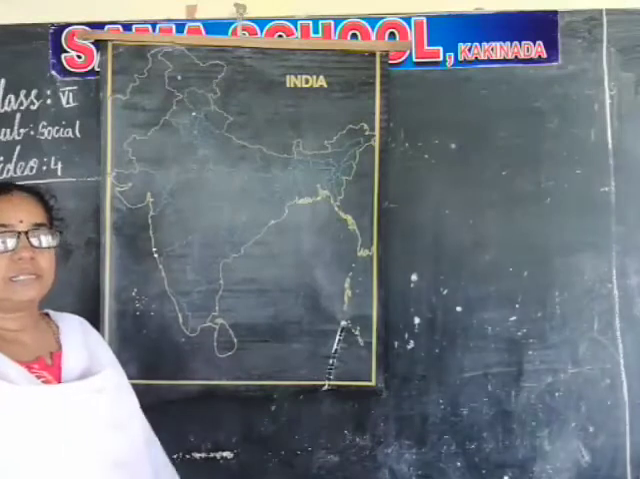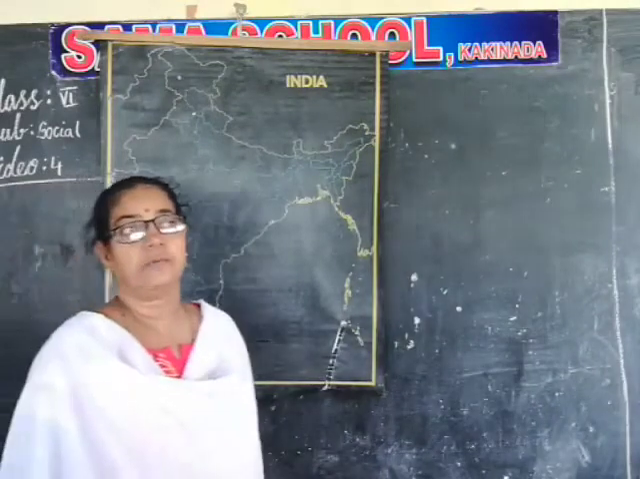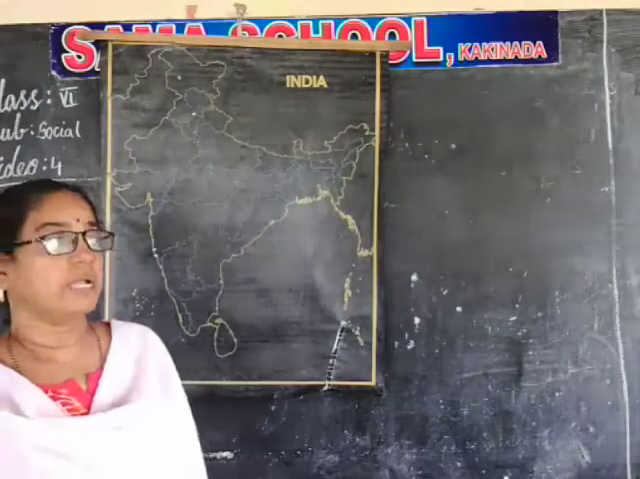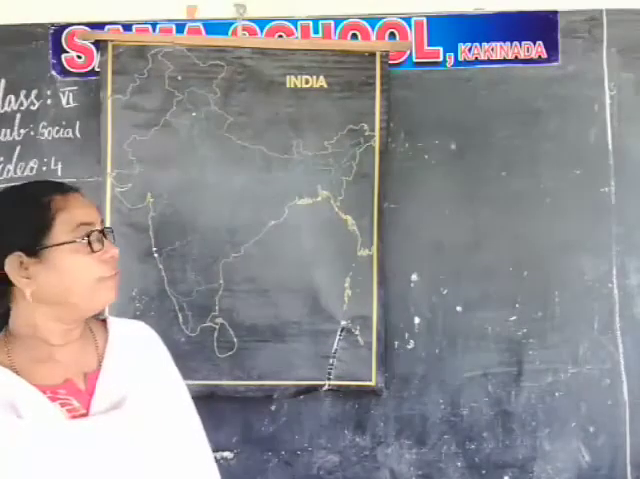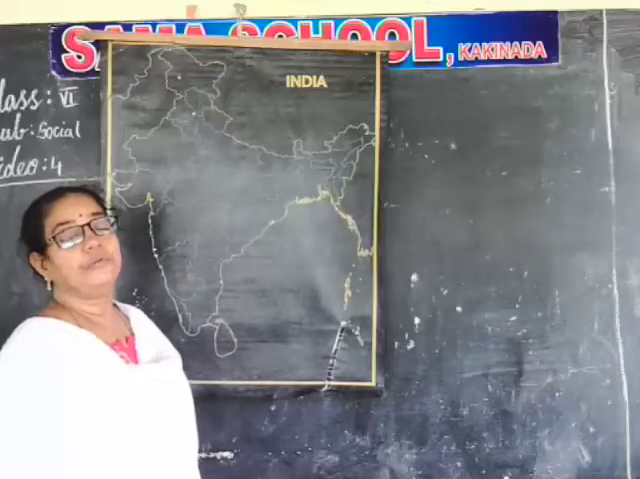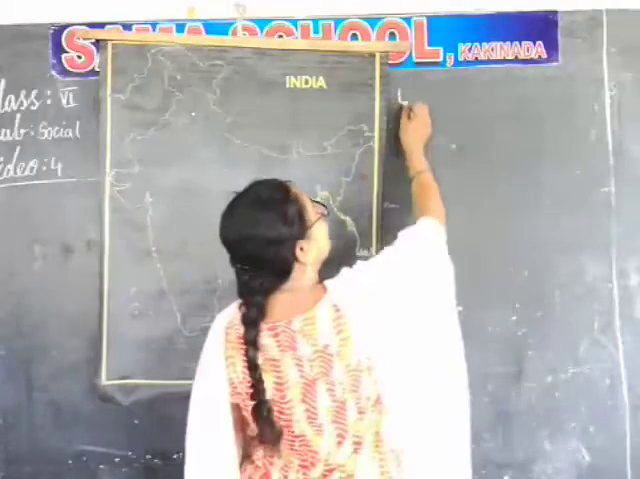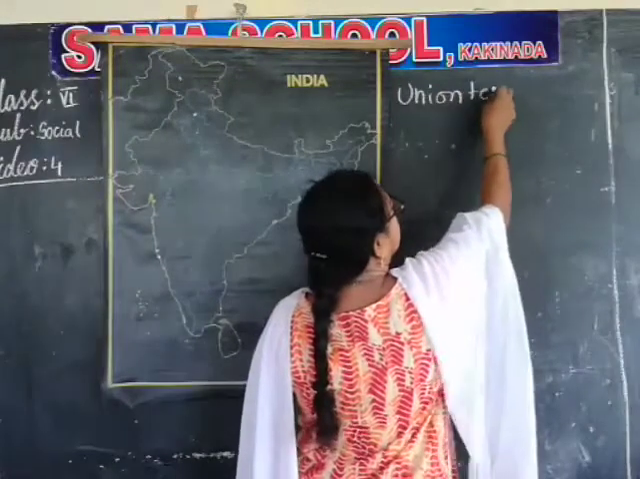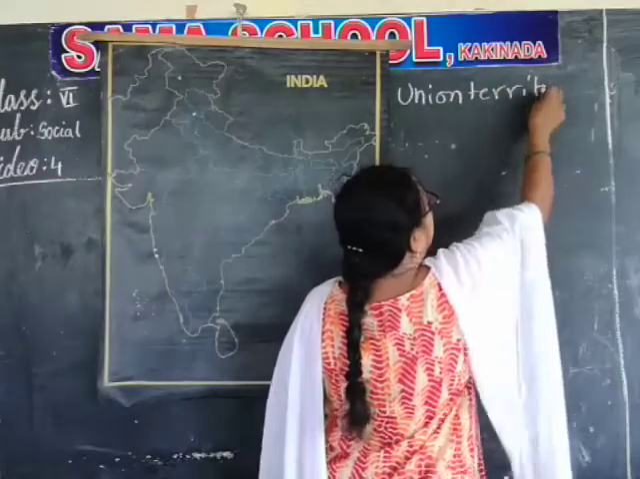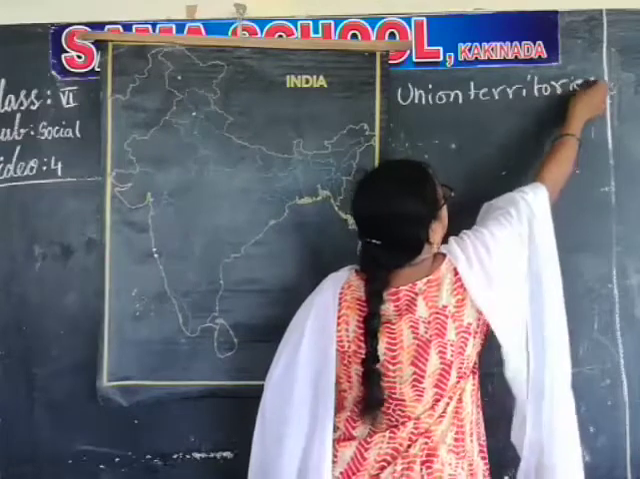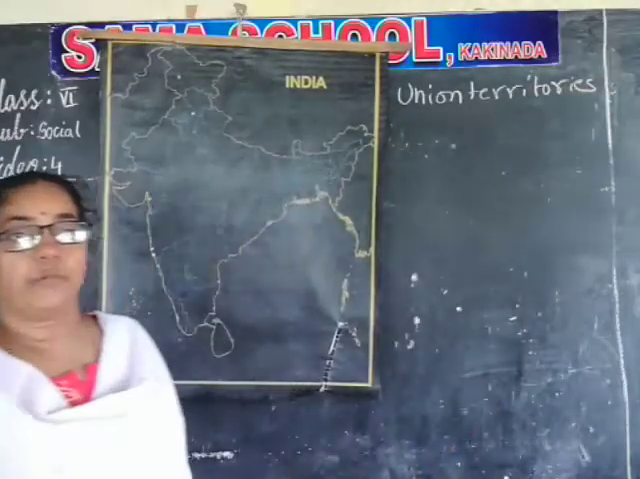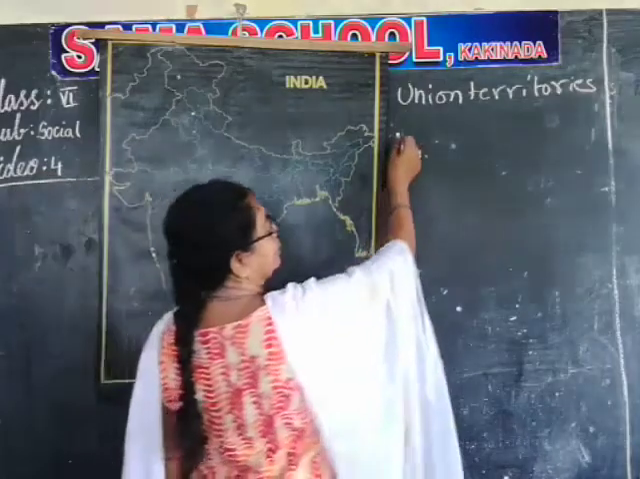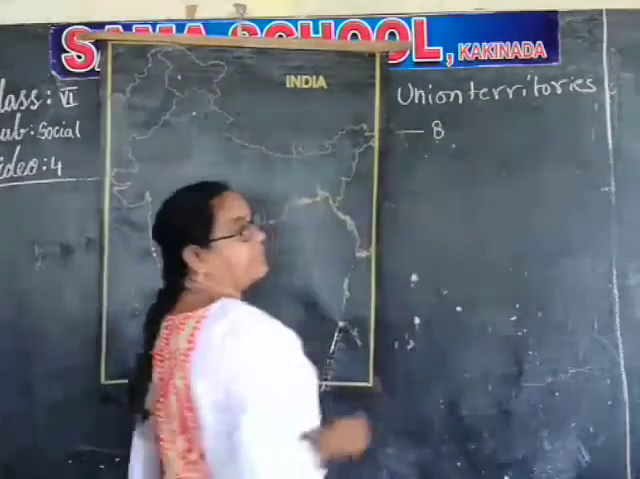Good morning, children. So, day before yesterday, in the previous class, we learned about the states and capitals of India. Now we are going to learn about the union territories. How many union territories are there? 8 union territories are there.